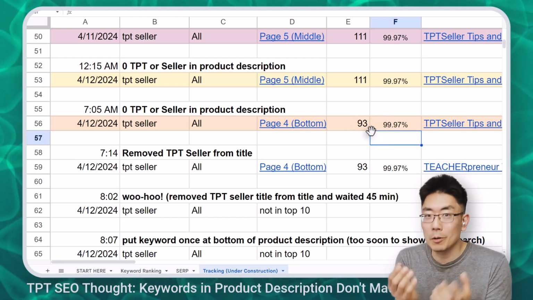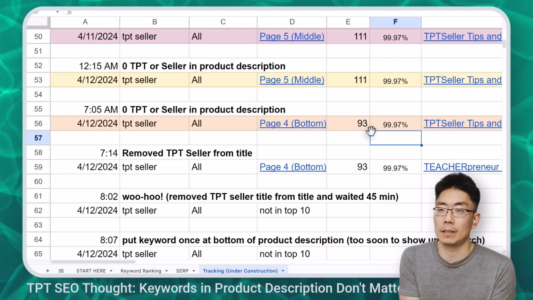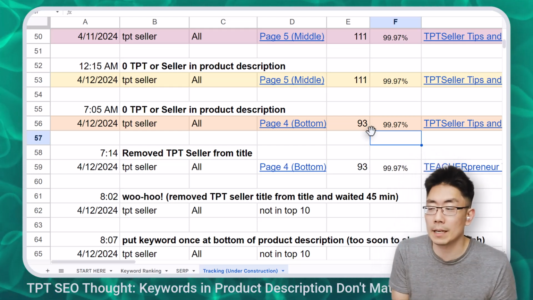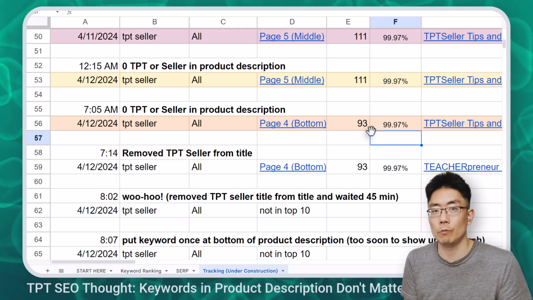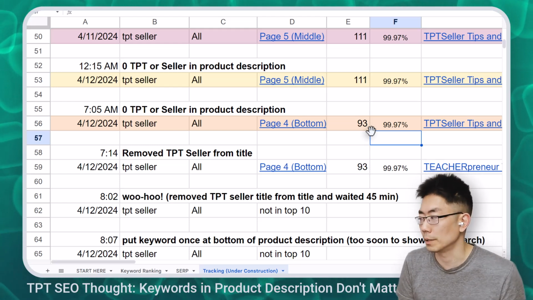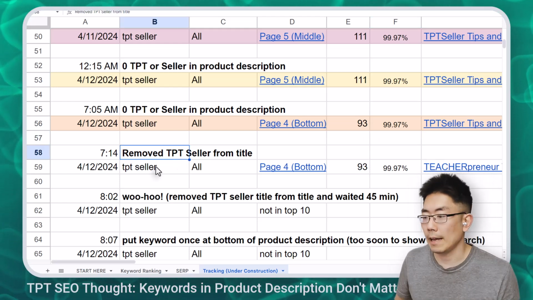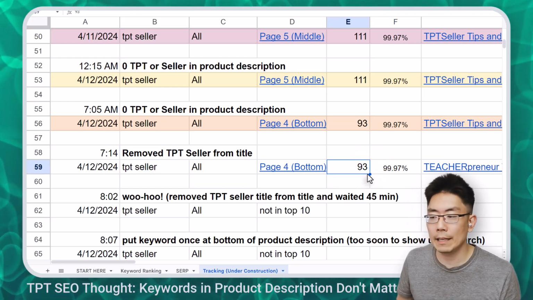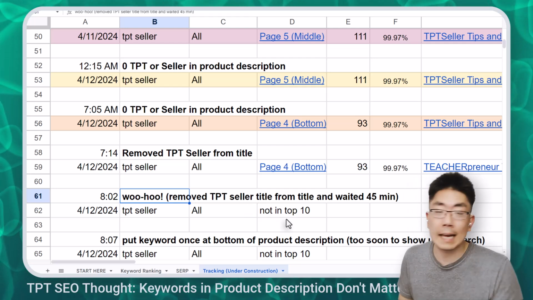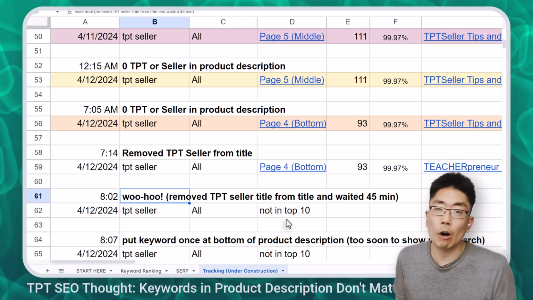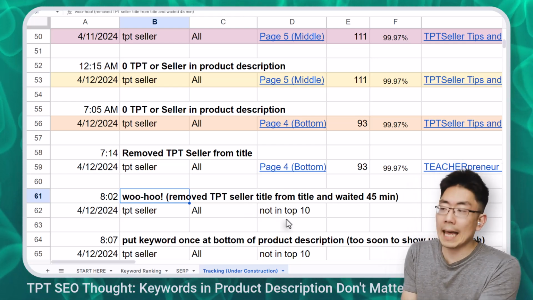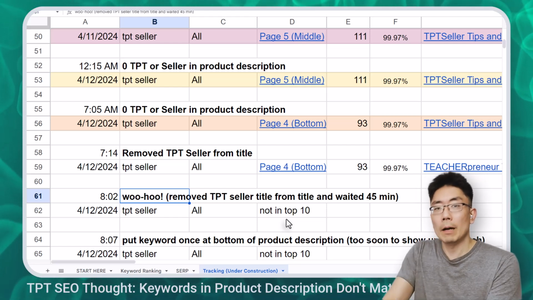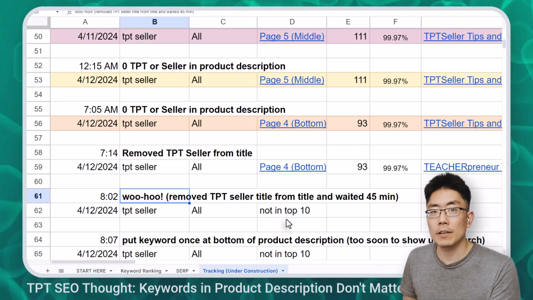With 0 keywords in the product description, I improved. And I think I improved because of other factors like me updating the resource or other factors on my store. So I removed the keyword from the title, and the change didn't happen immediately. I was on page 4, rank 93, but 45 minutes later, I had disappeared from the top 10. Now, I might be on page 11. I just can't detect it with this tool. Regardless, my ranking had dropped without having the keyword in the title.